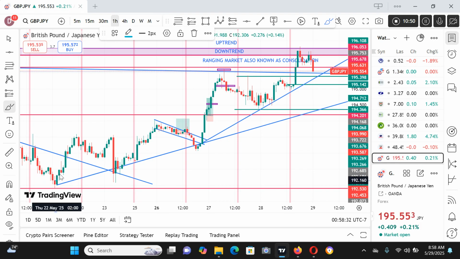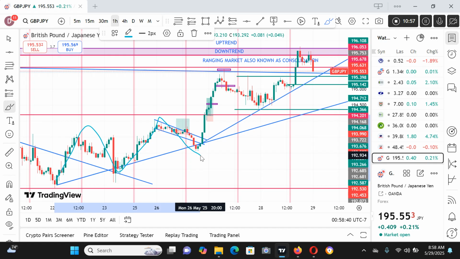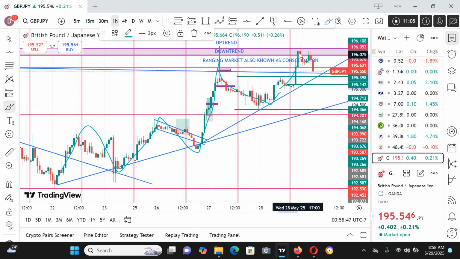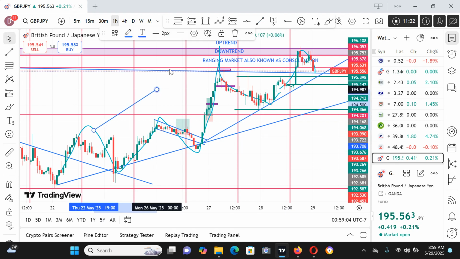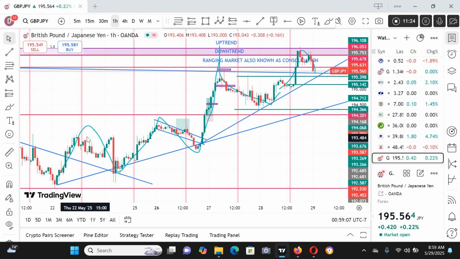So we can see this is an aggressive move. This is a correctional move. This is an aggressive move. This is a correctional move. This is an aggressive move, higher high. This is a higher low. This is another higher high, and this is another correctional move. So this is a simple and typical demonstration of an uptrend from the chart.